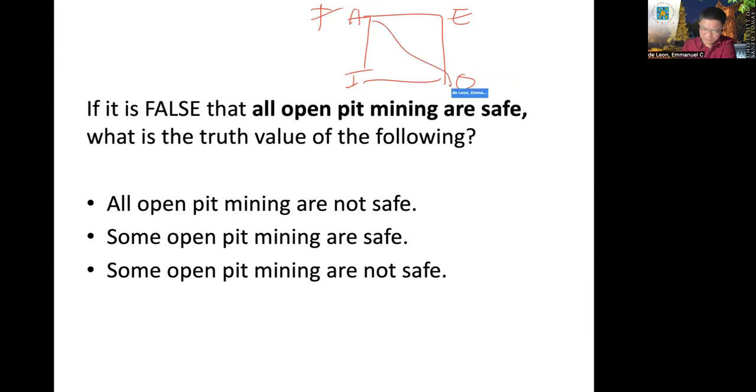So, this is the only one that has a truth value there, which is true. Then, these two are doubtful. All open pit mining are not safe, should be doubtful. The answer should be doubtful. Some open pit mining are safe. It should be doubtful as well. I proposition. And then, true, the O proposition. Okay? Can you follow? This square of opposition is easy.